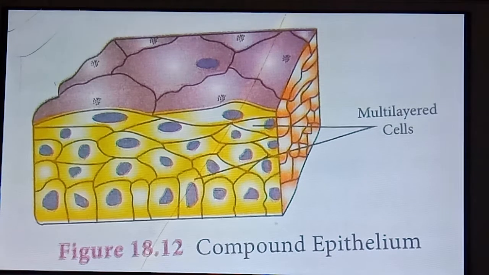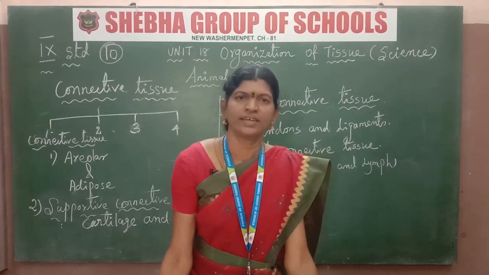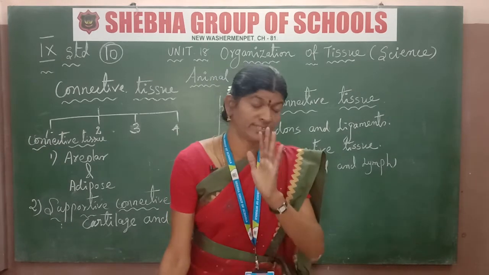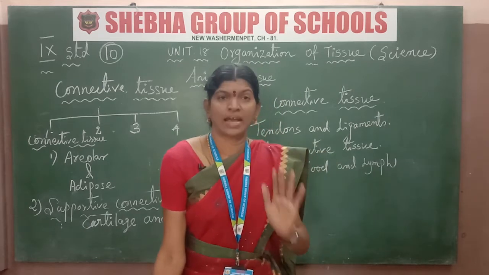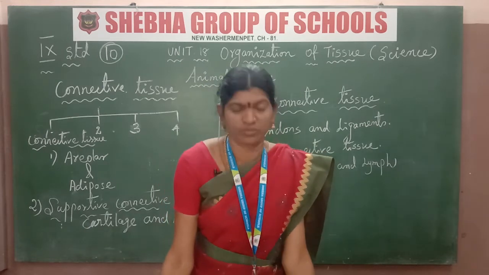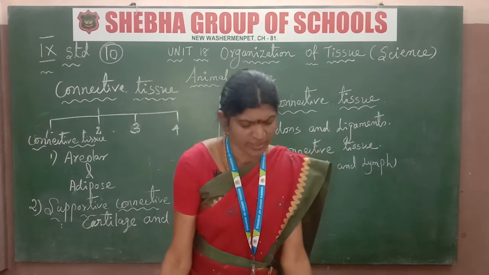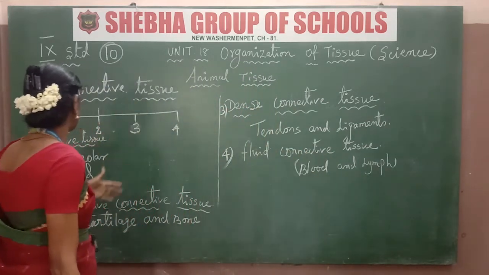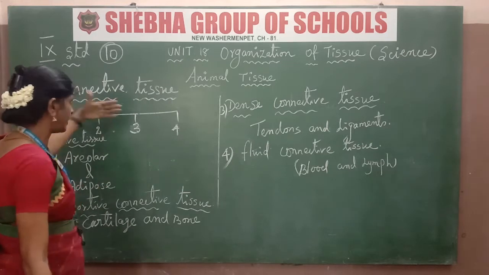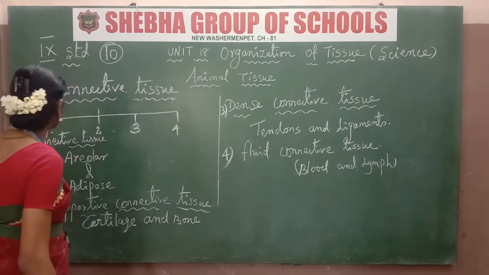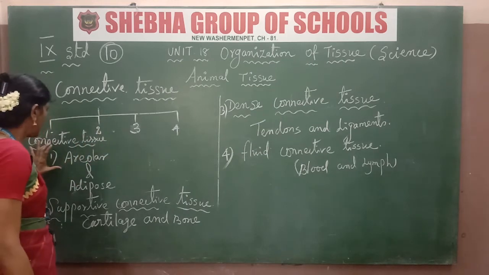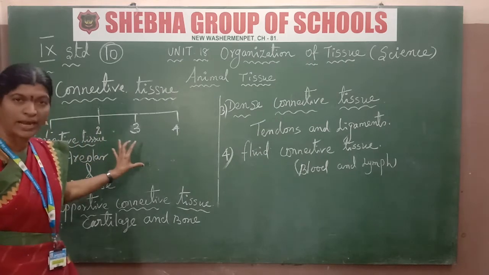It's clear. Next is connective tissue. What is connective tissue? It is one of the most abundant and widely distributed tissues. It is divided into many types. What are the different types of connective tissue? First one is areolar tissue and adipose tissue.